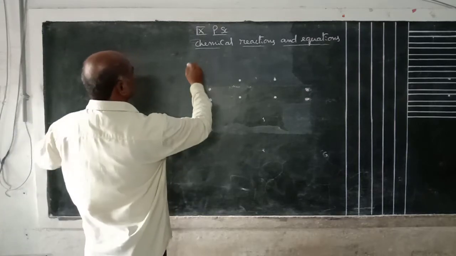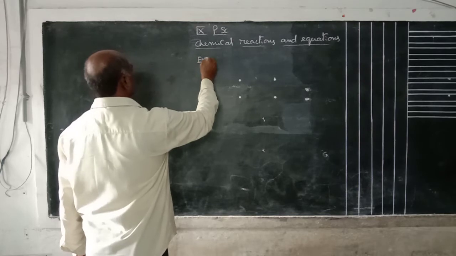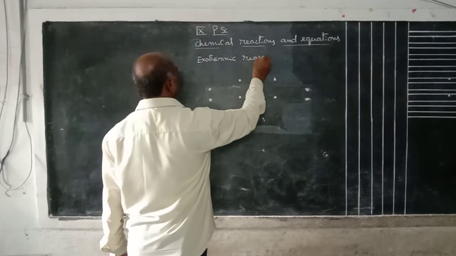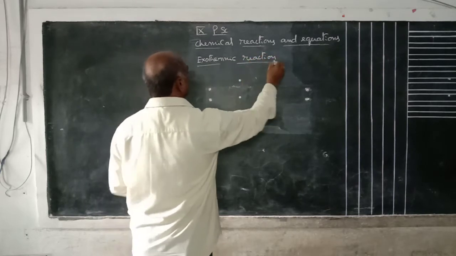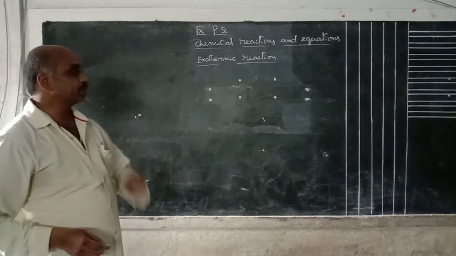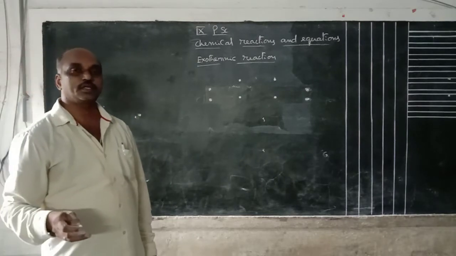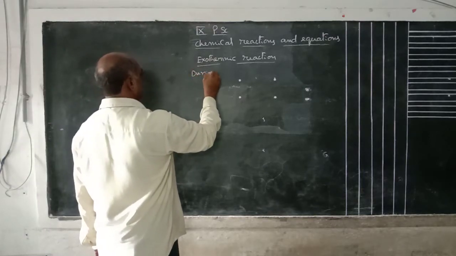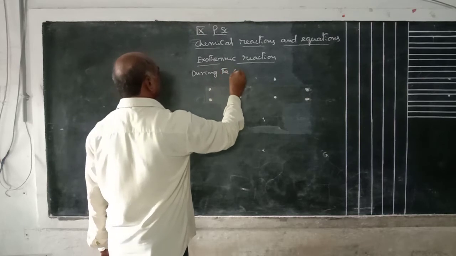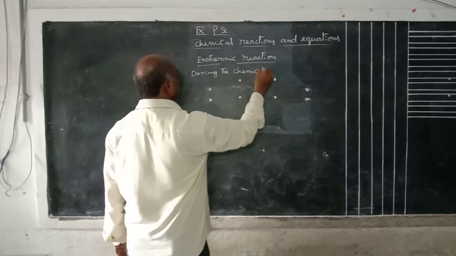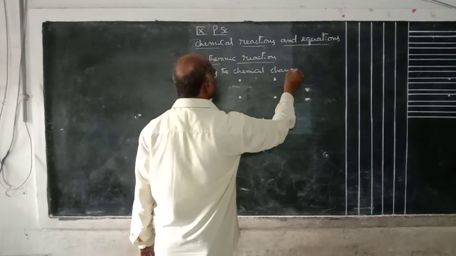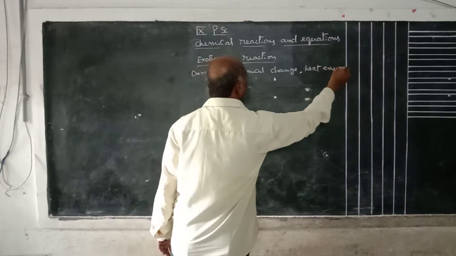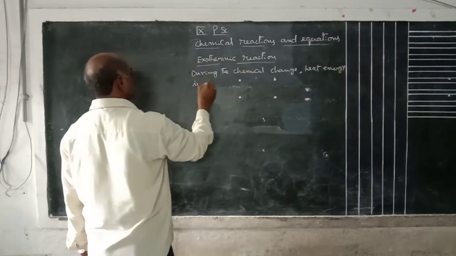The next one is exothermic reaction. What is exothermic reaction? During a chemical change, heat energy is released.